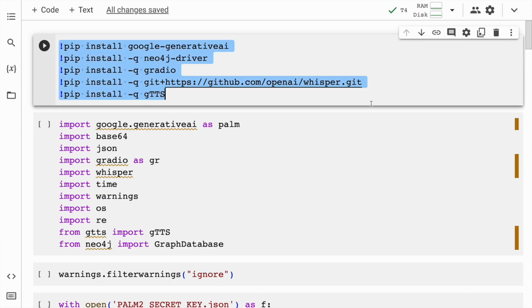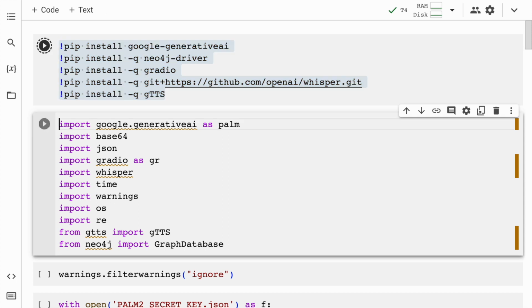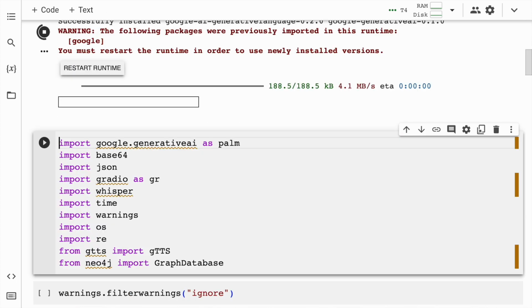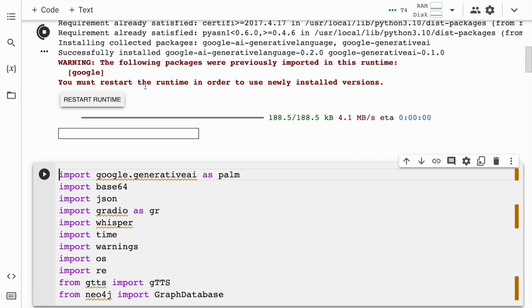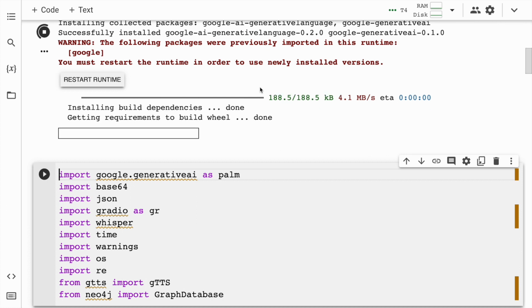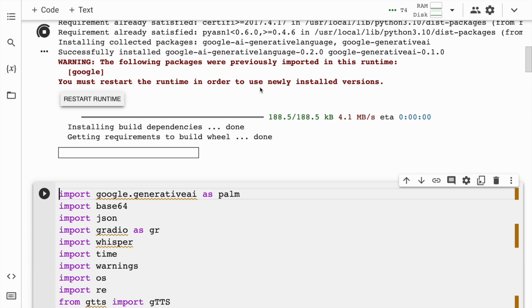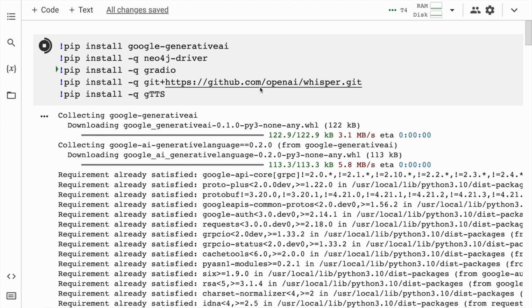the installation process. So I'll install the dependencies that are required. Here is the message that you must restart the runtime in order to use the newly installed software. Once the entire installation happens, I'll quickly restart the runtime. Now that the installation is done, I'll go forward and restart this particular runtime.